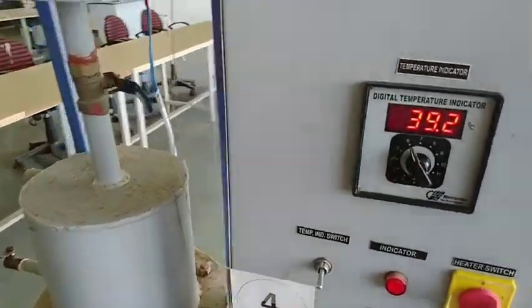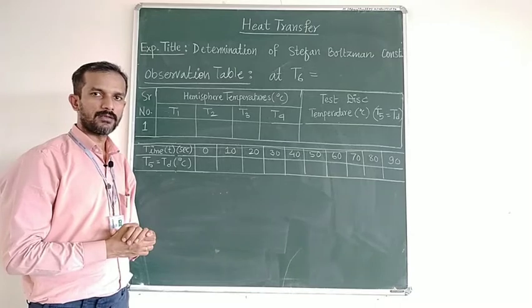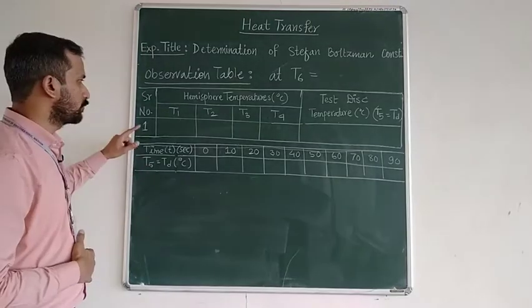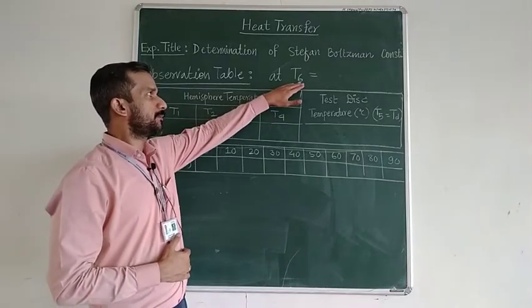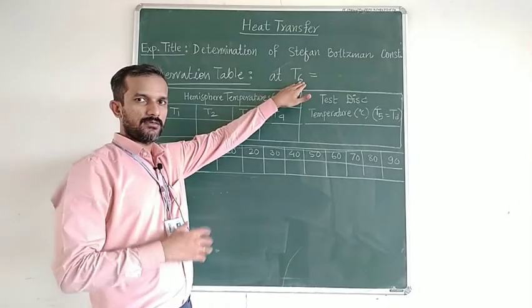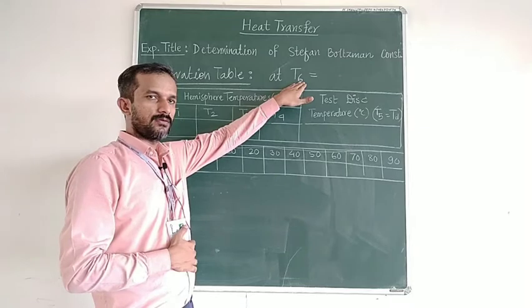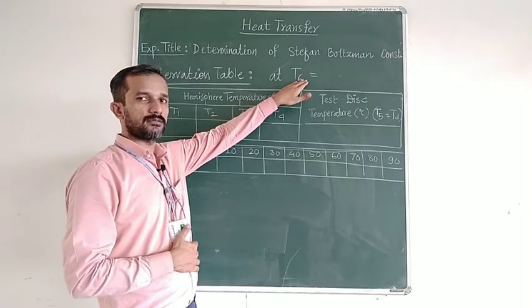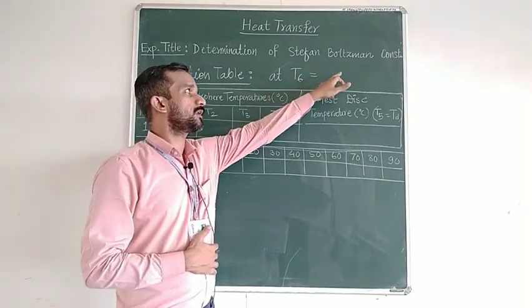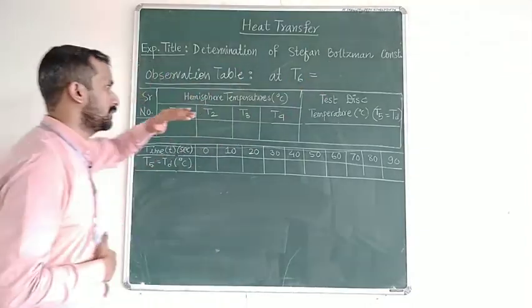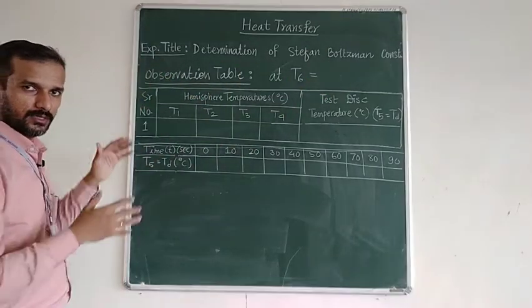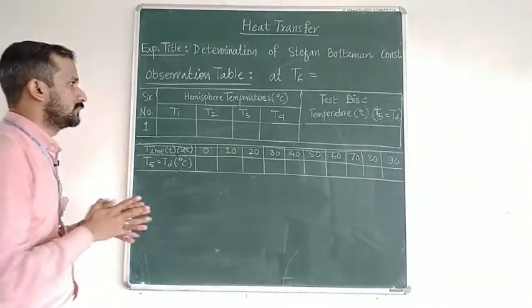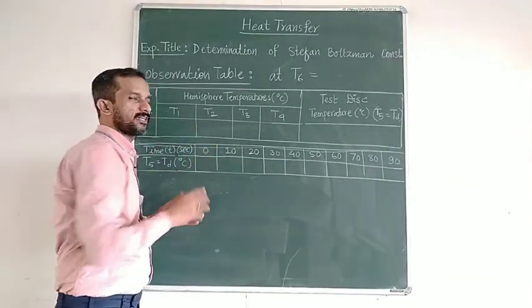the experiment. So here is the observation table. You can see on the board there are two tables. We are going to take the water temperature as 90 degrees Celsius, that is the water stored in the top tank. So T6 will be approximately 90-91 degrees Celsius, and once the water is poured into the cylindrical vessel, the temperatures T1 to T5 will start increasing.